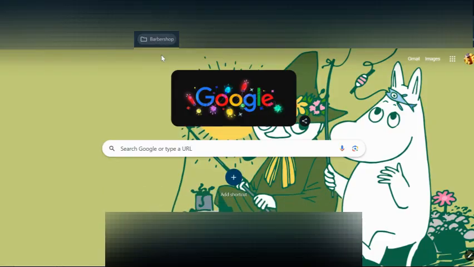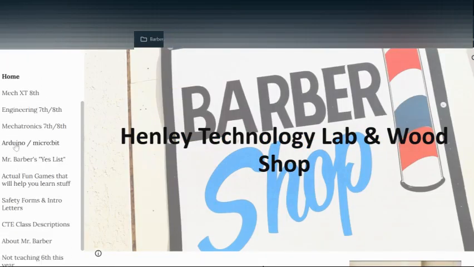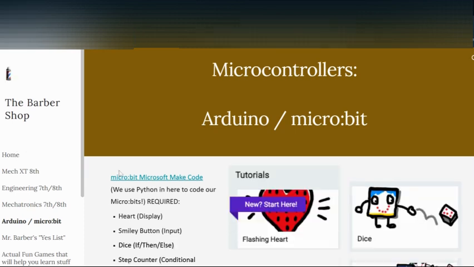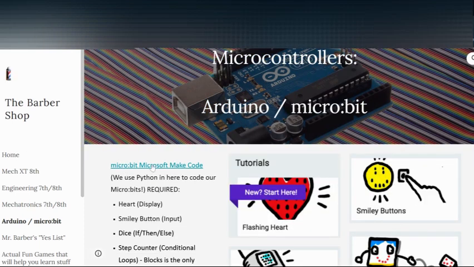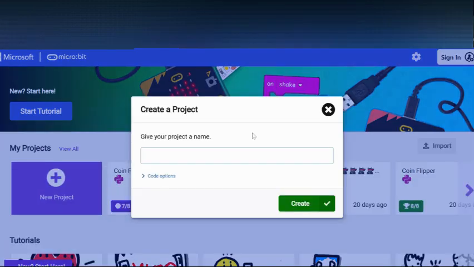First off, what you're going to do is navigate to Mr. Barber's webpage. From here, we'll go to Mr. Barber's Arduino/microbit tab. Then, click on the Microbit Microsoft Make Code. On this menu, we'll select New Project.